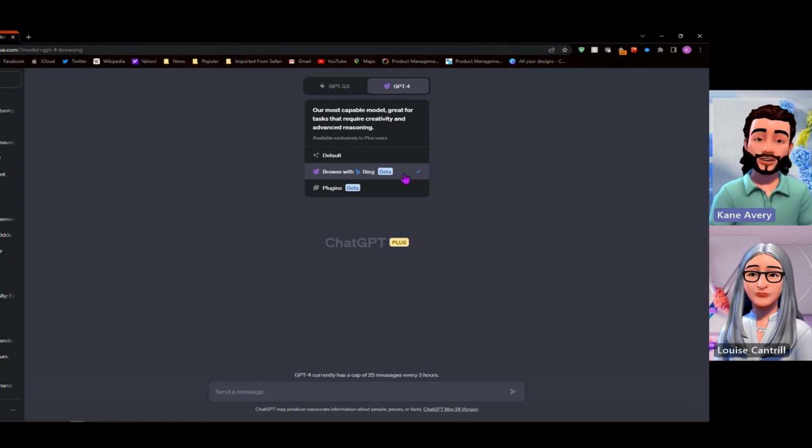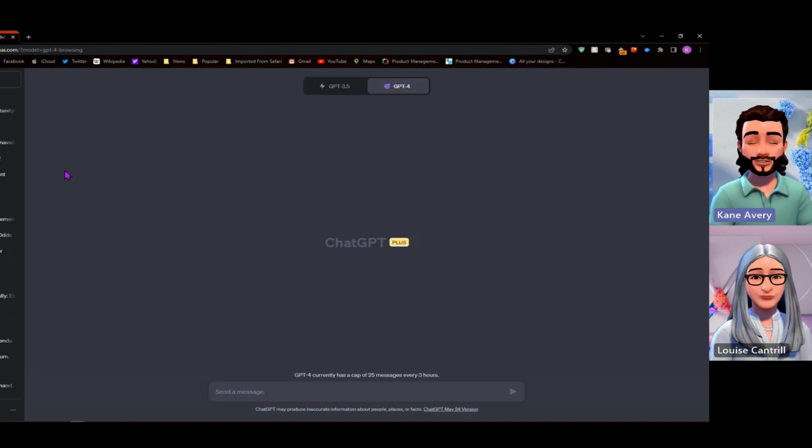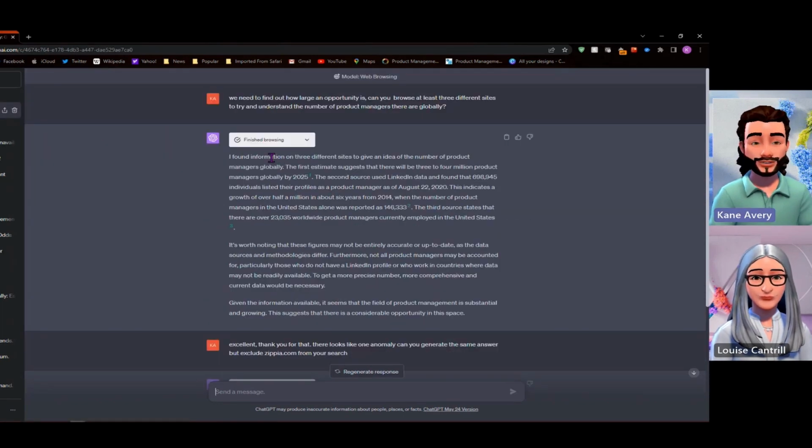And there's also a range of plugins that you can utilize from the plugin store that allow us to search and analyze in different ways using one single AI tool, which would otherwise have to be done in separate tools. So we're going to click onto this browse with Bing section, so that it's got access to the internet and actually browses the internet, to see if that improves our chances of answering the question around scale. In this example, this chat that we can see, we've put it together already.